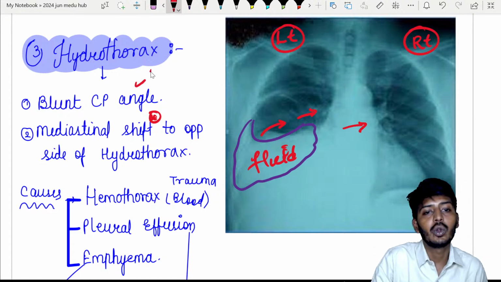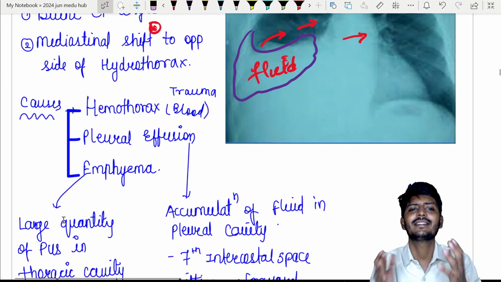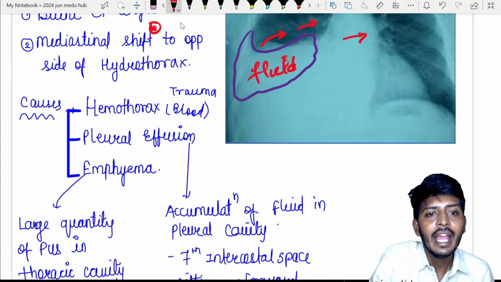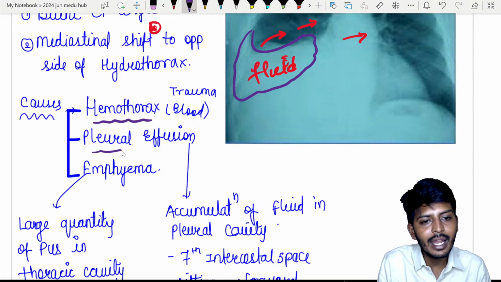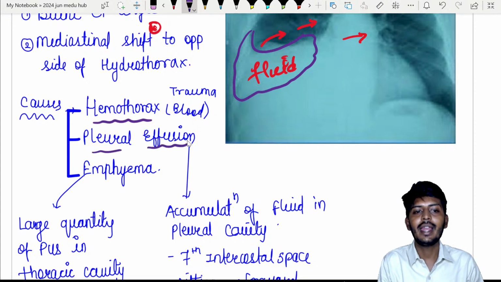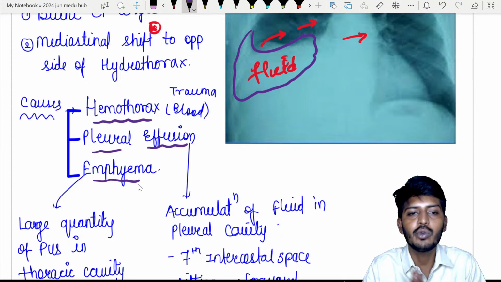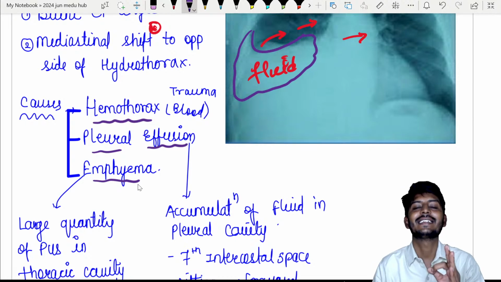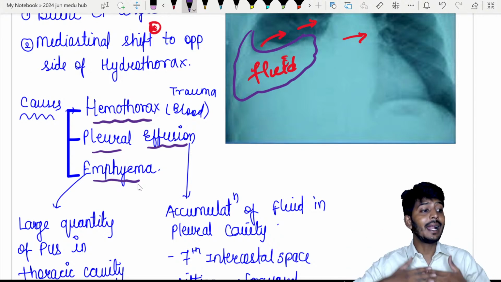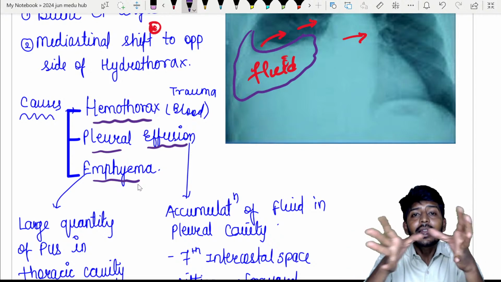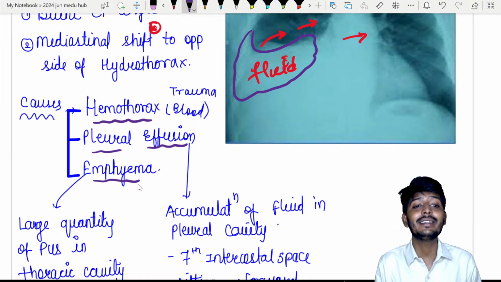So what can cause hydrothorax? Hydrothorax is a fluid accumulation. That fluid accumulation can be caused by multiple things, such as hemothorax, pleural effusion, and empyema. I want you to understand all three of these conditions. Hemothorax is a condition as a result of blunt injury to the chest. Some blunt injury to the chest ruptures a blood vessel and causes bleeding inside the chest cavity, creating hemothorax.